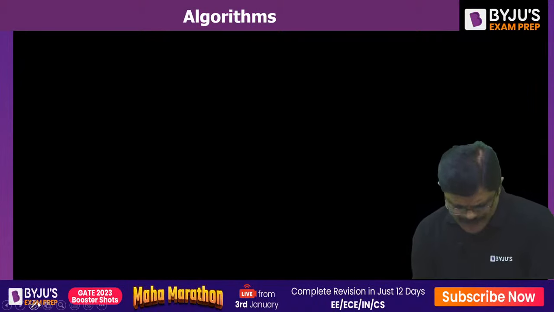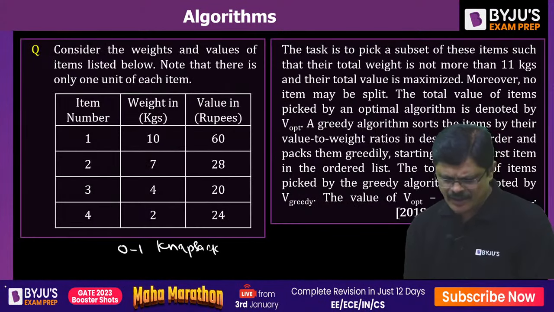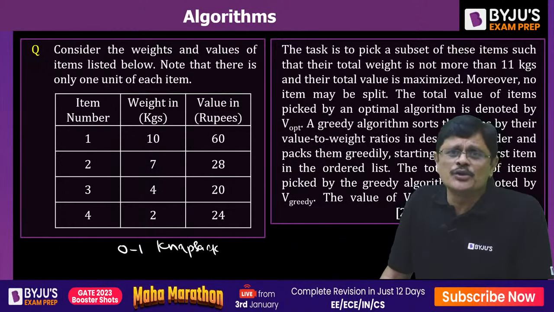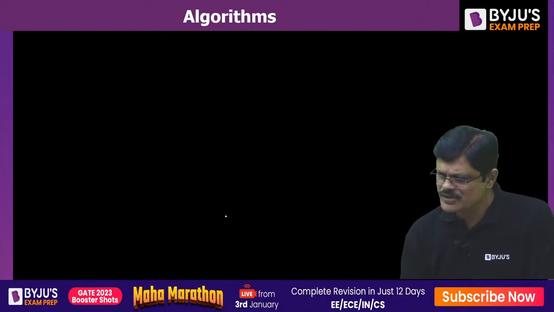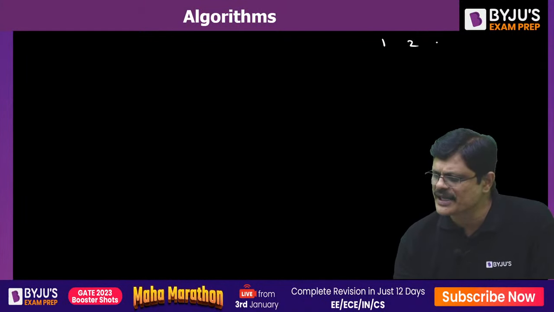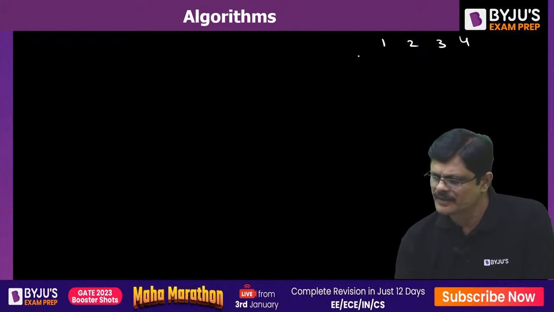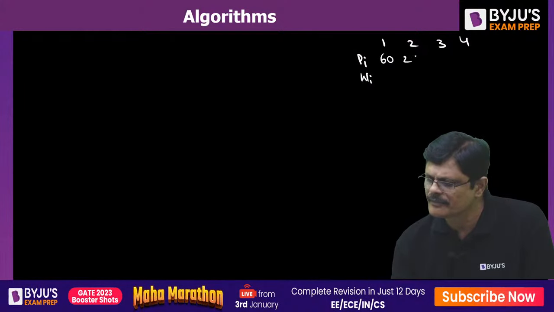For that, what I do is I just write down the information given. So we have to arrange the objects according to their profits. And luckily, if you observe, they are arranged according to their profits only. So let me write down the items: first one, second one, third one and fourth one. The profits and weights. So profits are 60, 28, 24, 20 and 24.